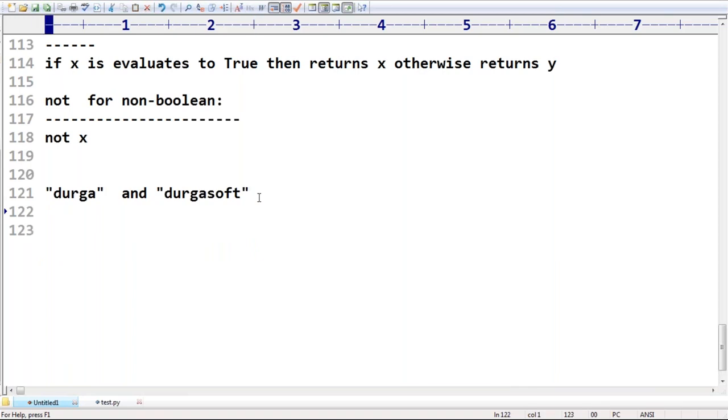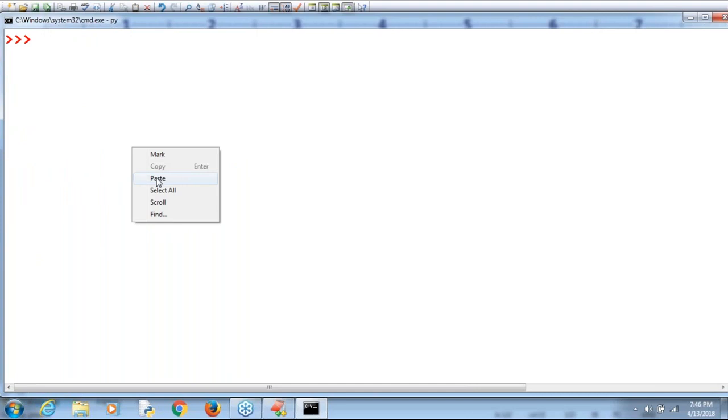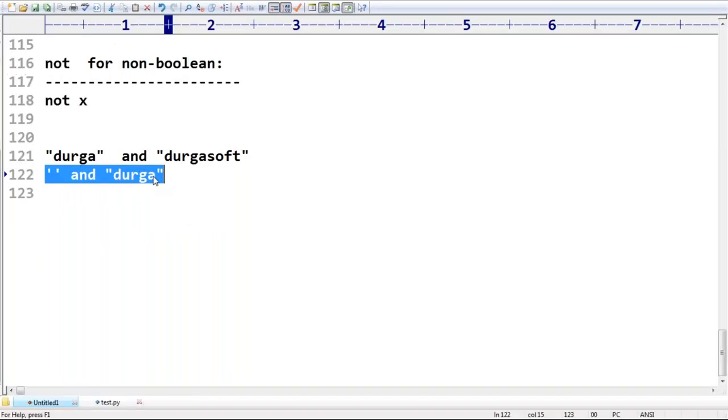Next one, empty string and Durga. What is the answer? Empty string means false. If the first one is false, then the result is always the first one only. So what is the output by default? We are going to get the empty string only. Good. If the first one is false, then it returns the first one only. That's why the empty string only.